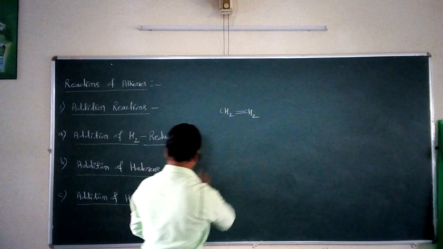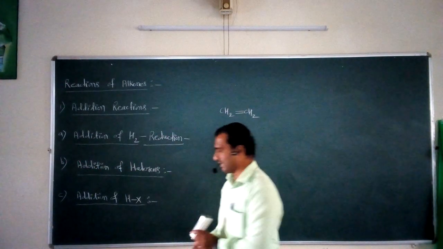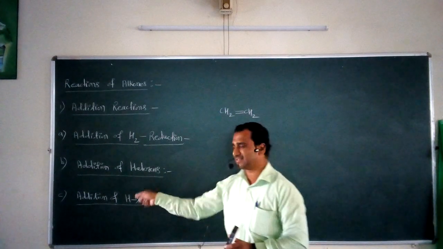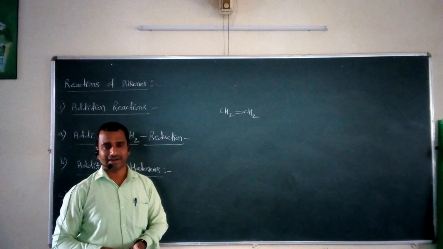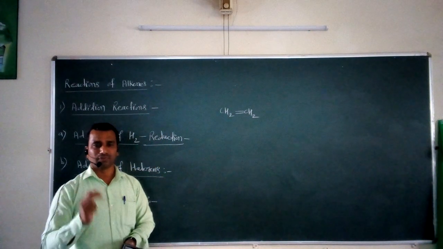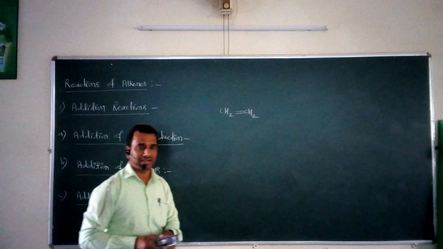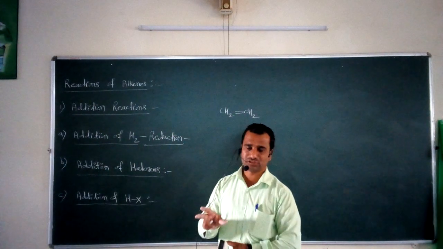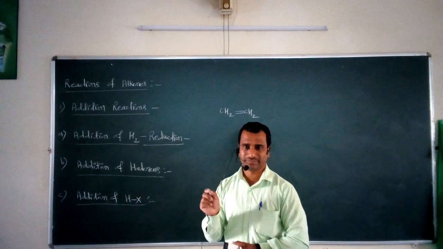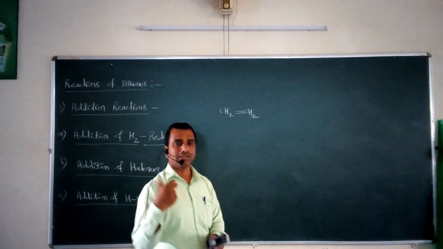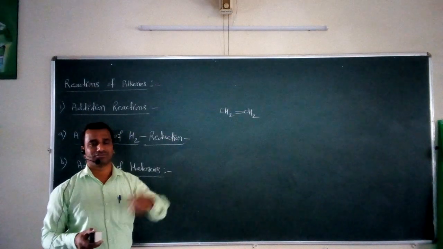Now before looking at the examples of this addition of HX, first of all you must know what this HX is. H stands for hydrogen, X stands for halogen. If I take X as chlorine, bromine or iodine, then this HX type of compound can be formed, and this HX is nothing but the hydrogen halide. This is a combination of hydrogen and halogen. So this is called a hydrogen halide. You may call it a halogen acid. So we have to study now what type of interaction can take place whenever an alkene interacts with the halogen acids or with the hydrogen halide.